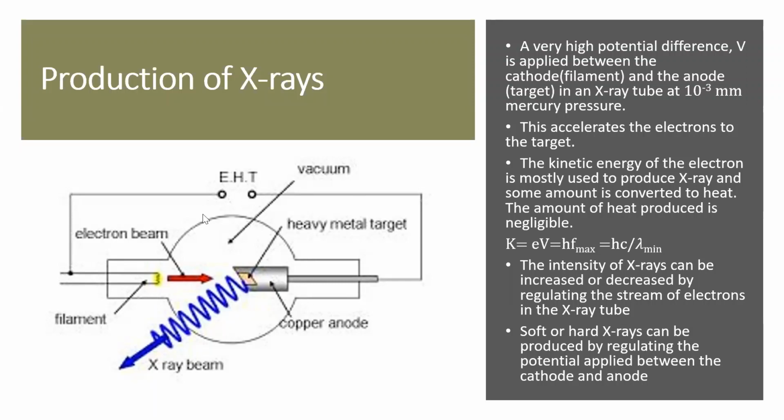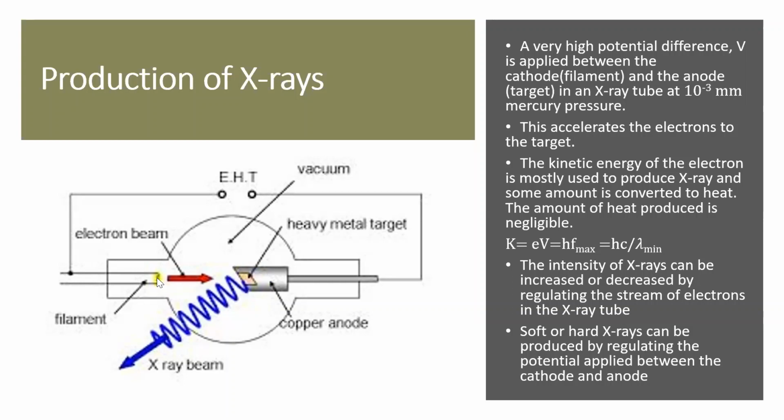Now what happens is, when you apply a high current here, this filament gets heated up. And when the filament gets highly heated, it will produce electrons. And if the potential is very high, these electrons will get accelerated towards the anode. And you have a metal target kept here at the anode.